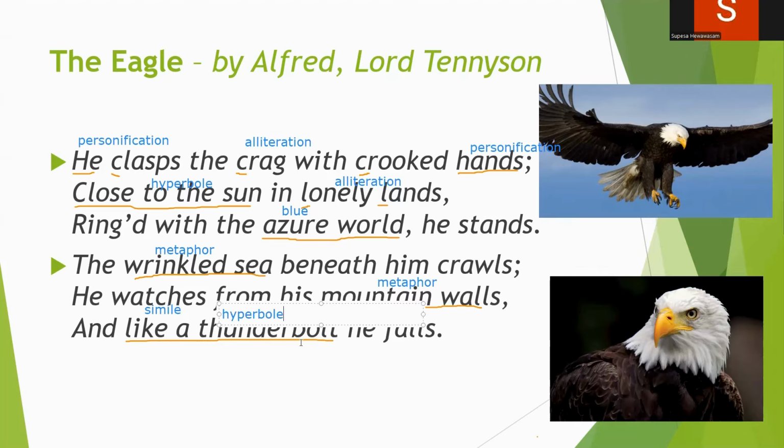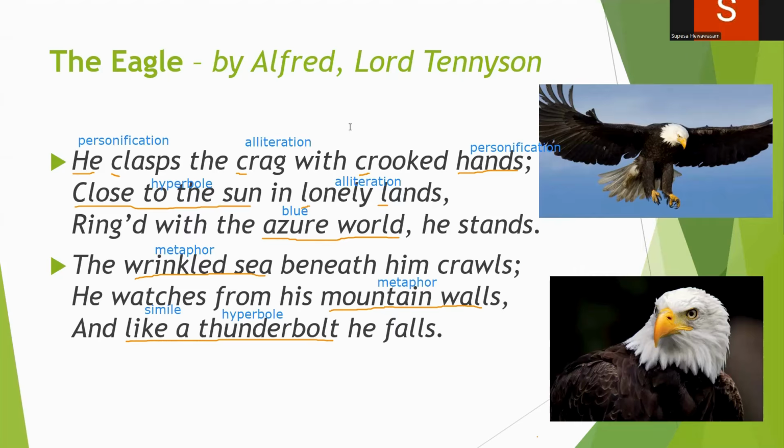We know that thunderbolts are the fastest things to fall down to the earth. Nobody can catch the speed of a thunderbolt. But Alfred Lord Tennyson is telling here the eagle can catch the speed of a thunderbolt, and he's falling down like a thunderbolt. Why do you think he's falling down?